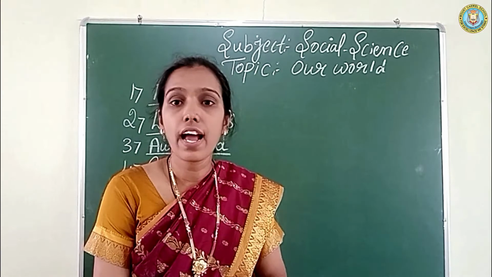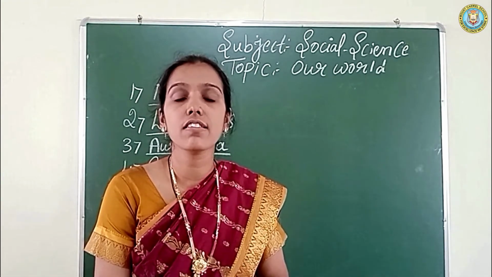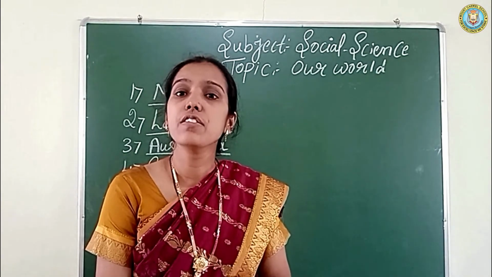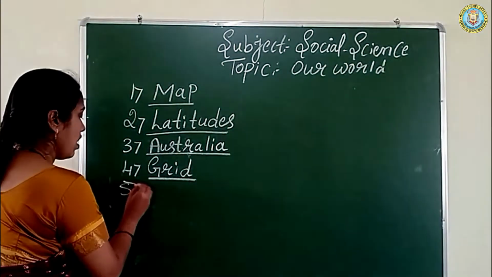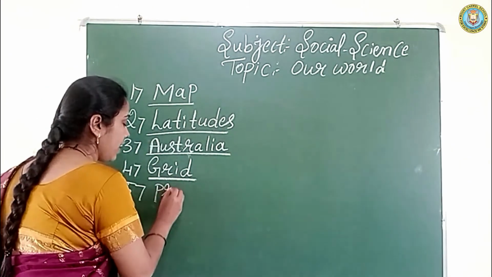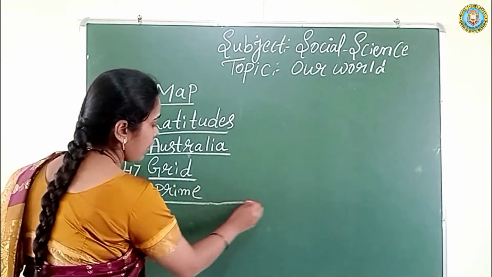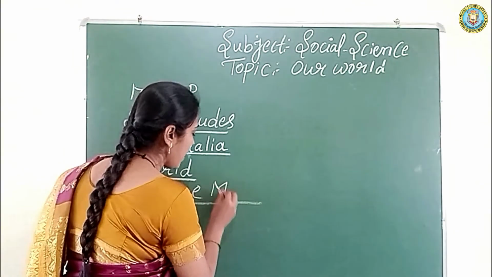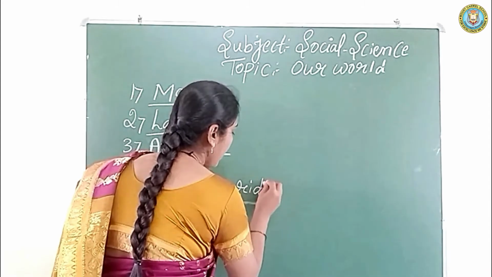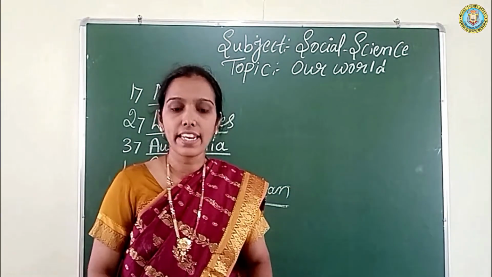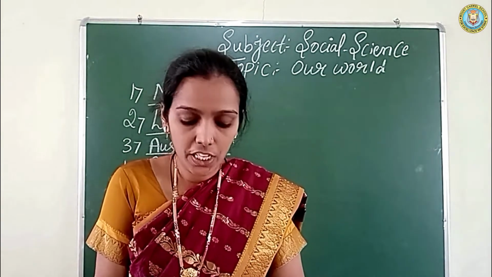Fifth one, the dash is considered as the 0-degree longitude. Answer is prime meridian. P-R-I-M-E. M-E-R-I-D-I-A-N. Prime meridian is considered as the 0-degree longitude.